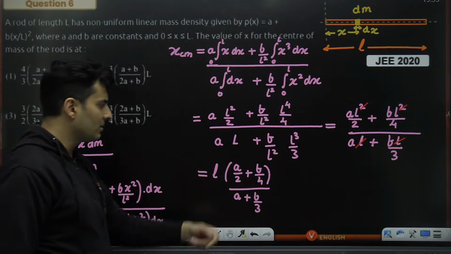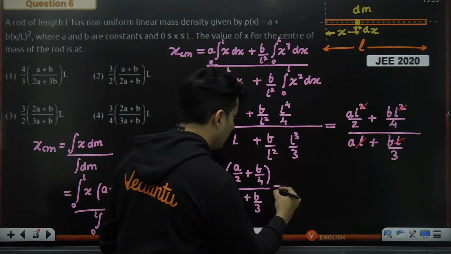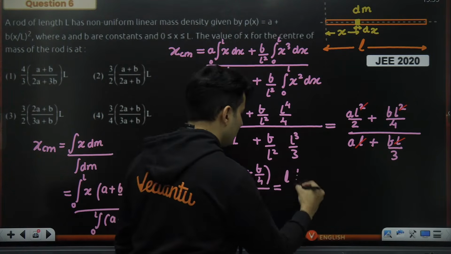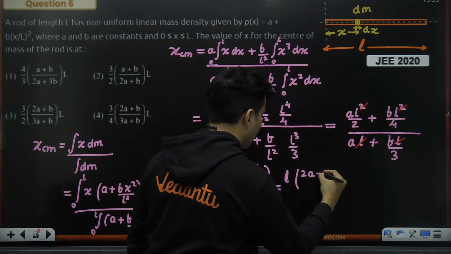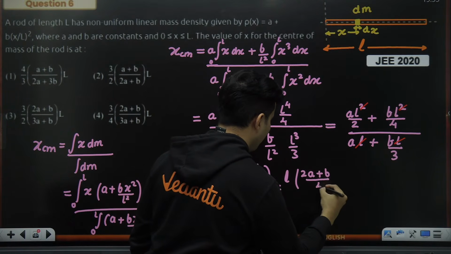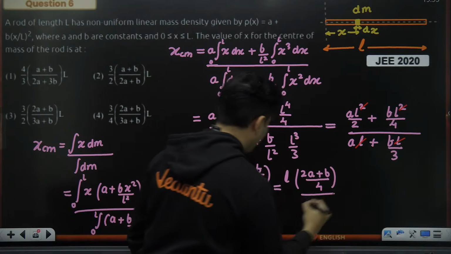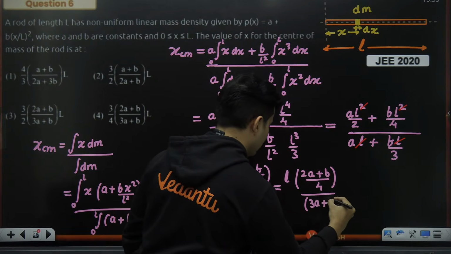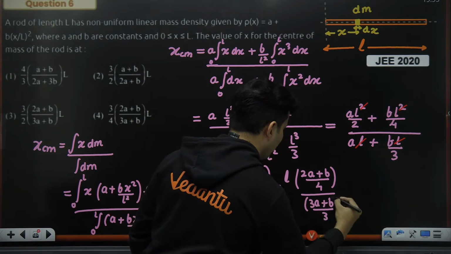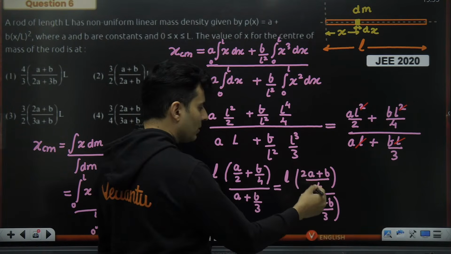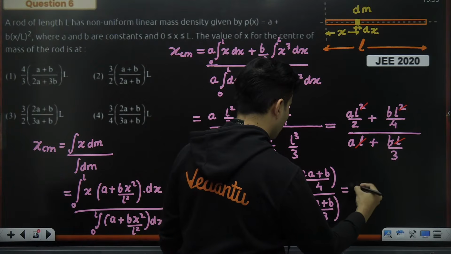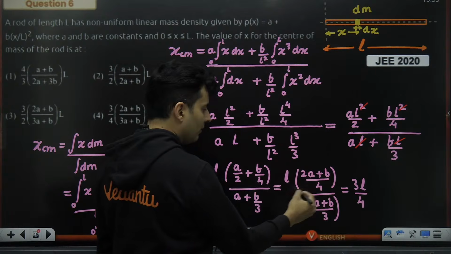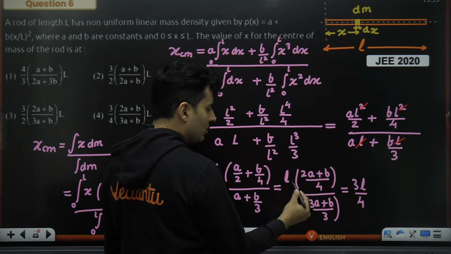Obviously, we have to take the LCMs. It's kind of obvious now. Look at the options. So L will be there. Take the LCM. This will be 2A plus B, whole thing divided by 4, whole thing divided by, this will be 3A plus B, whole thing divided by 3. Now this 3 will go on the top, 4 will stay here. So that will make it 3L divided by 4. 4 will stay below, 3 will go on the top, so 3L.